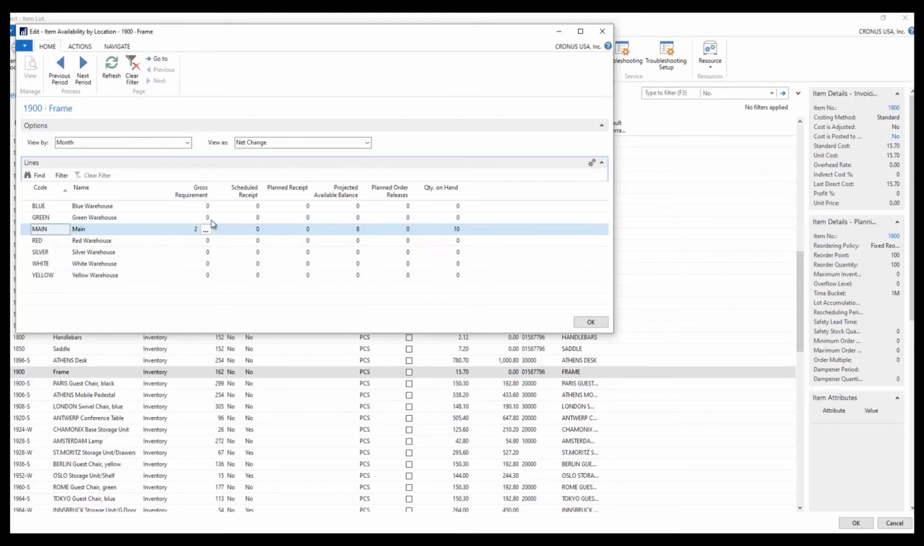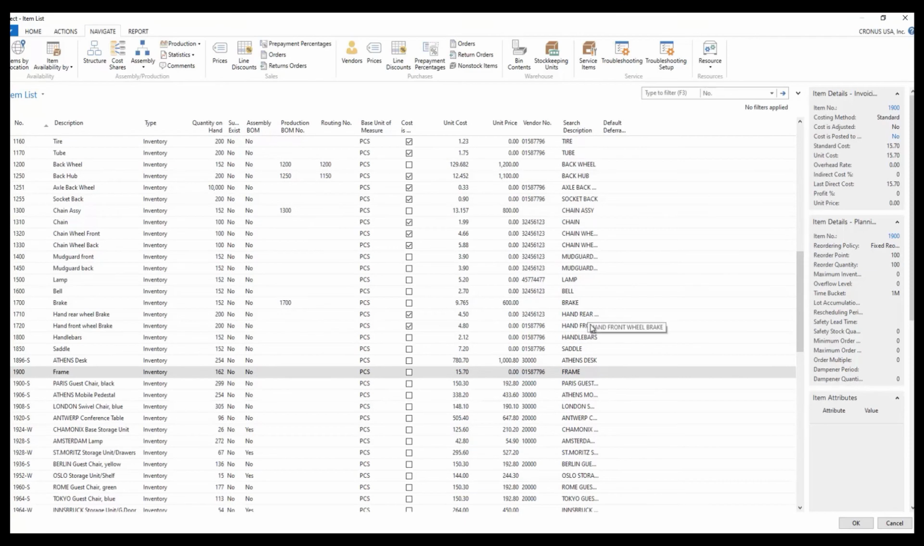I have 2 as a gross requirement, and this is the sales order that we just created. And then the projected available balance is going to be 8. So as you can see, when we received those items, they went directly into inventory and they are available to sell. So what I'm going to do is close this up.